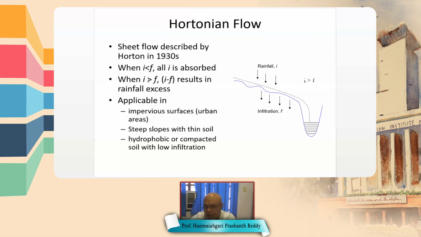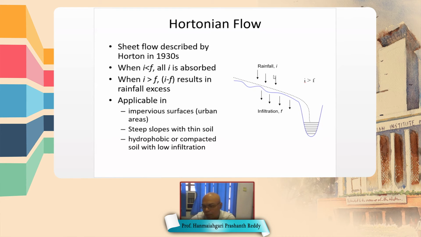In the other case, where the rainfall intensity is more than the infiltration capacity or potential infiltration of that soil, then I minus F, the remaining water after infiltration, joins the stream.